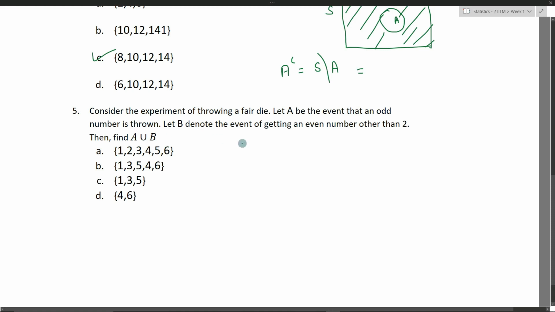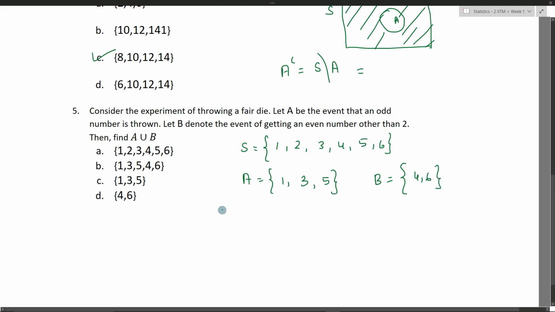Okay, let's write down what are the different sets that are described here. What is the sample space? Sample space is nothing but we can get any number between 1 and 6, that is 1 2 3 4 5 and 6. What about set A? Set A is nothing but the event that an odd number is thrown, that is 1 3 and 5. What about set B? Set B is nothing but an even number other than 2. What are the different even numbers? 2 4 6. Other than 2 is nothing but 4 and 6.